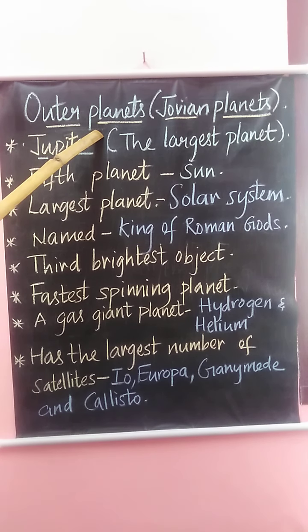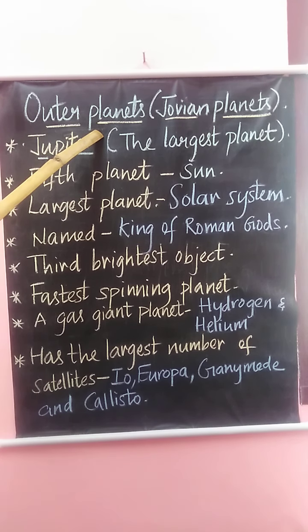First, we are going to see about Jupiter. Jupiter is the fifth planet from the sun. It is the largest planet in the solar system. It is named after the king of Roman gods.